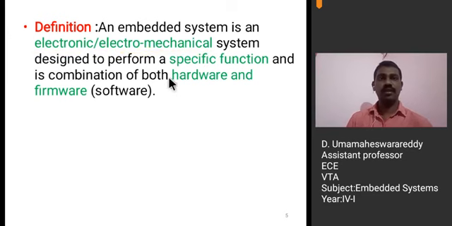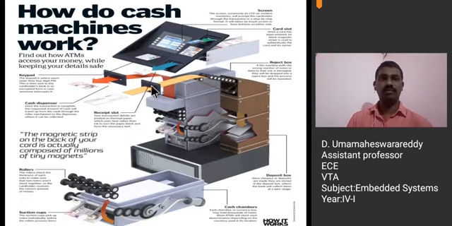For example, consider the example of an ATM machine, which is used for withdrawing cash. Here the ATM machine is an electromechanical system. Electromechanical elements are there. The motor is an electromechanical element because it converts electrical energy into mechanical energy.